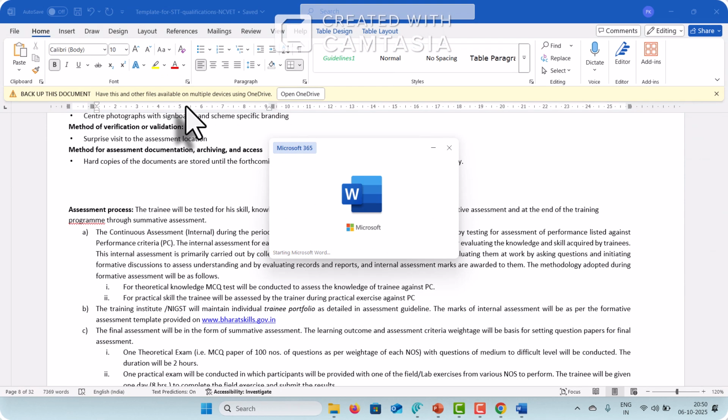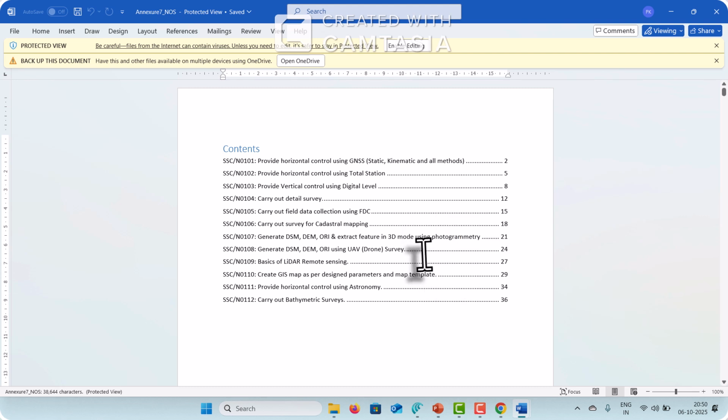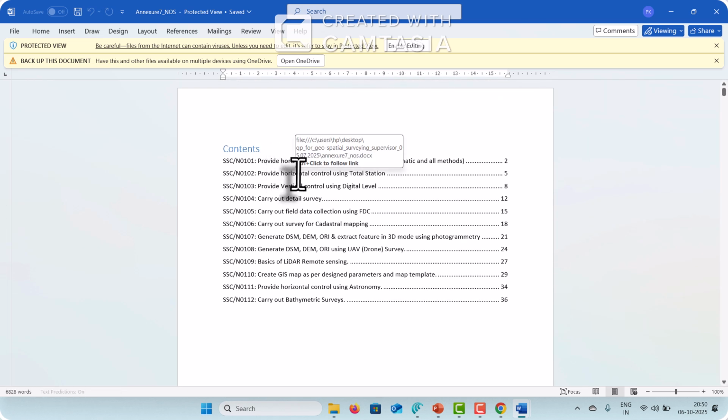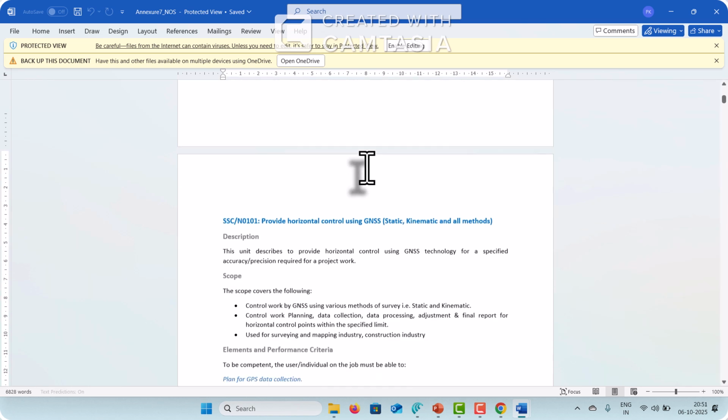As per the template requirement, earlier we developed very detailed notes in a different format. But in the QP, we have reduced it as per their requirement. But we will also share this, which will reflect some of the detailed notes. And naming some will be changed because during the development some names have been changed, but core things are the same. Like to provide horizontal control using GNSS, the name has changed a little bit, but the content inside remains the same.